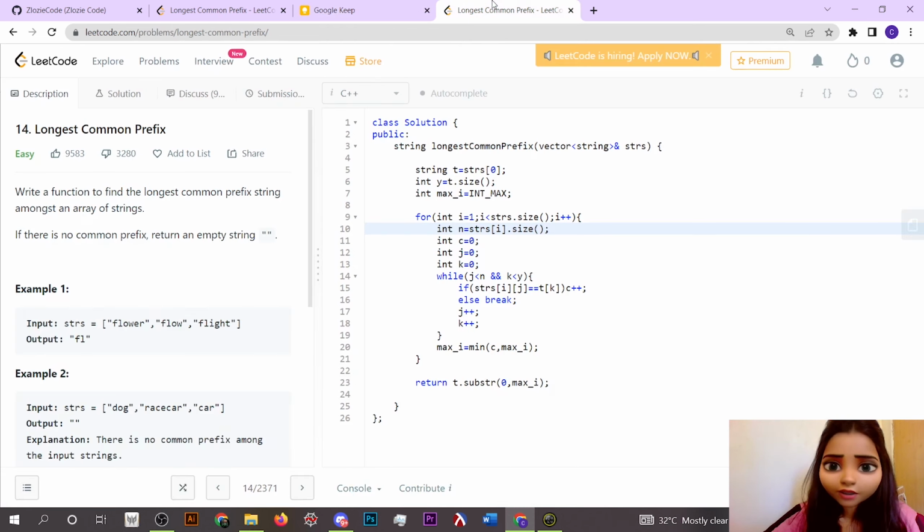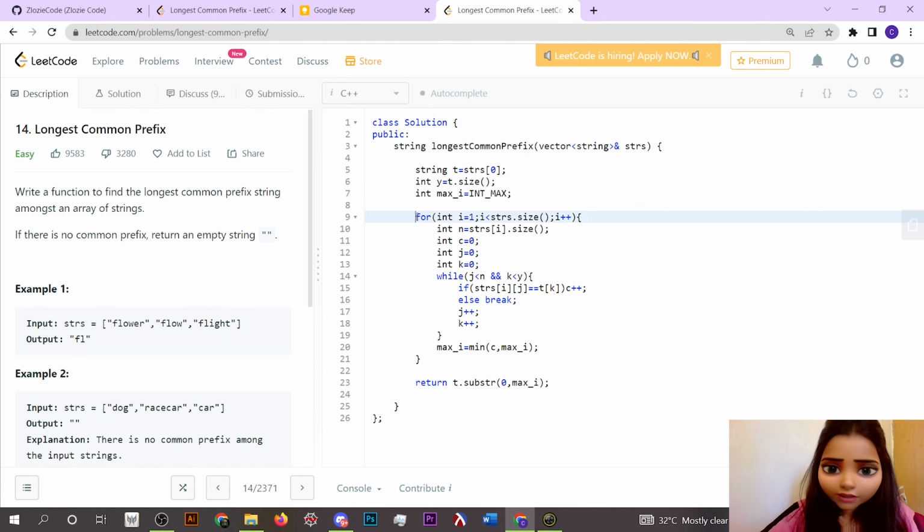Now let's look into the coding part of it. Here, as I told you earlier, string t represents the zeroth element of our given vector, which contains strings, and y is the size of the zeroth element. Then int max i basically maintains the maximum possible index till the point where each and every string has common elements.